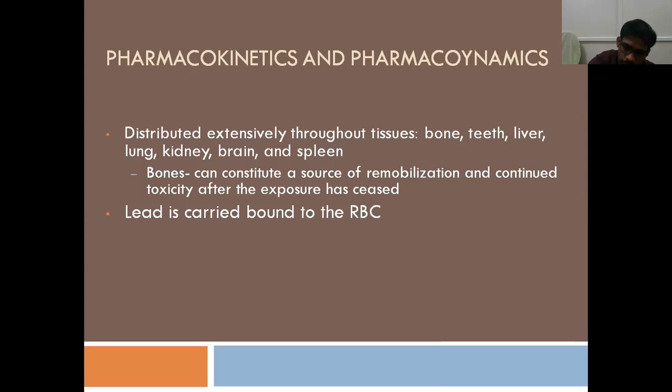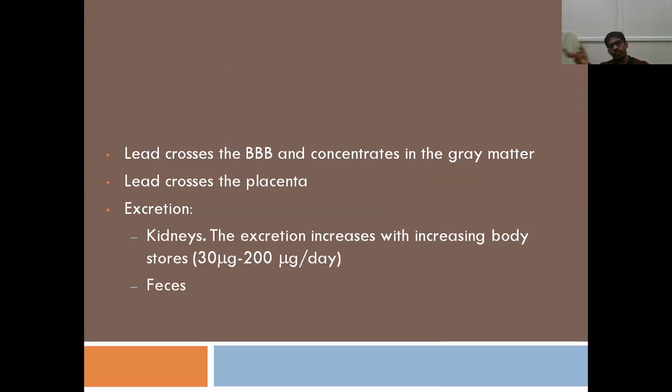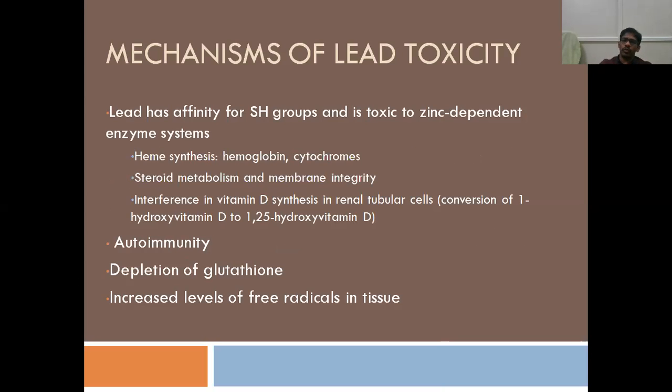Lead is carried by RBC, so it will be distributed to the tissues through RBC. Lead crosses the blood-brain barrier, and it will be concentrated in the gray matter of the brain. Lead also crosses the placenta, so even if the mother is exposed to lead, the fetus also will be exposed. Coming to excretion, depending upon the concentration of lead accumulated in the body, it will be excreted at 30 to 200 micrograms per day, and also through feces.